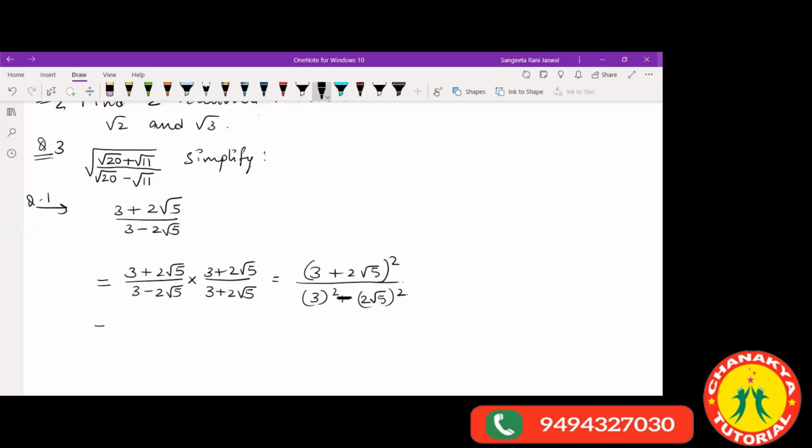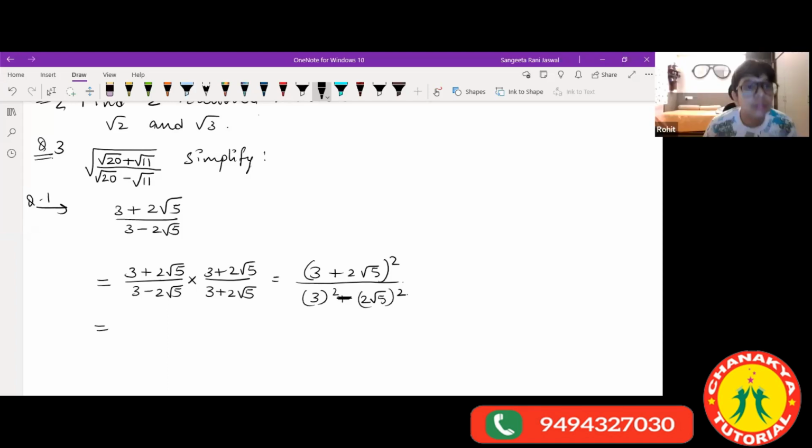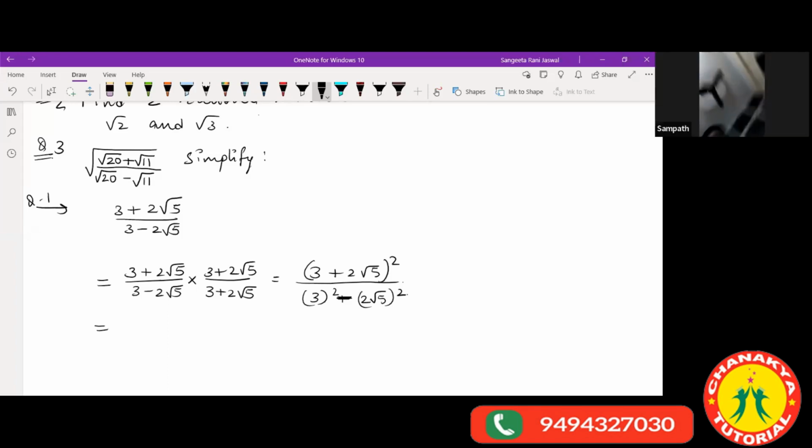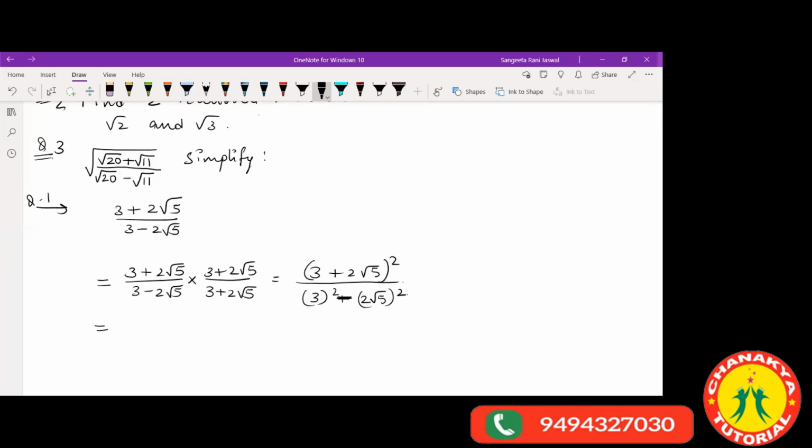Ma'am, is the answer 7 minus root 25? No, no, beta, no. See here, we are just working out. The numerator comes in this form, a plus b the whole square, so you just expand it. When you expand 2 root 5 square, this becomes 4 into 5, that becomes 20. Okay, you understood this? 3 square is 9, and 2 root 5 squared: 2 square is 4, root 5 square is 5, so 4 into 5 gives you 20.